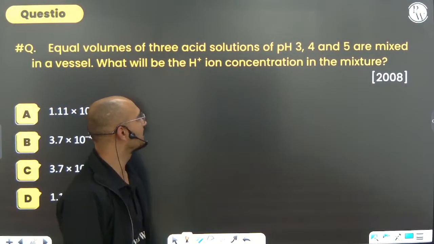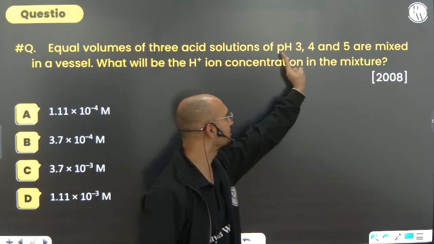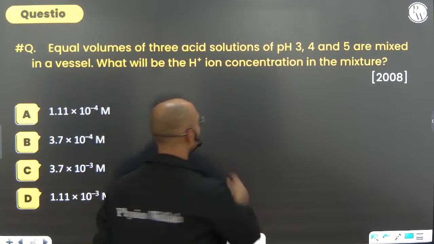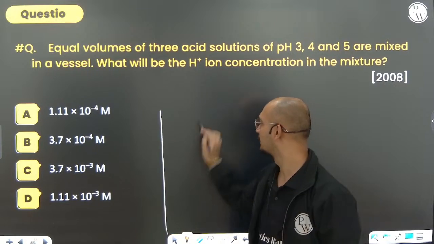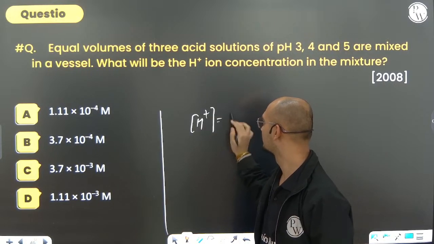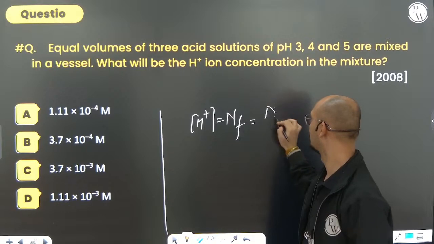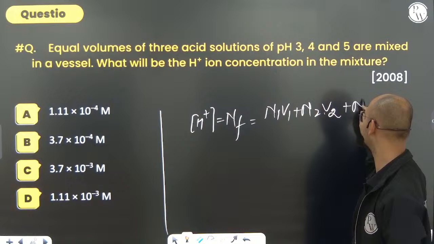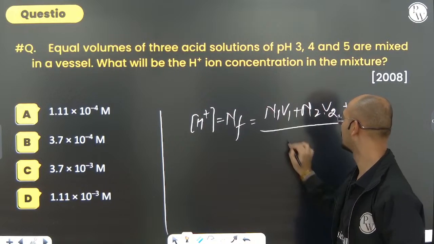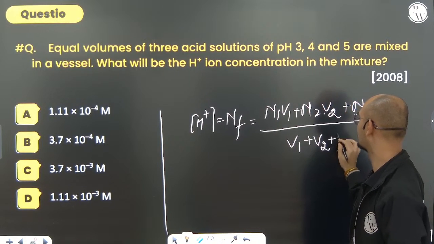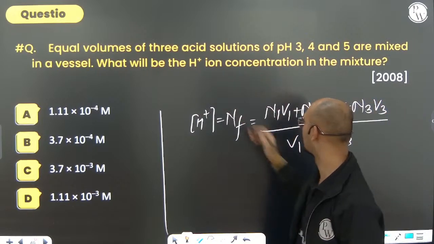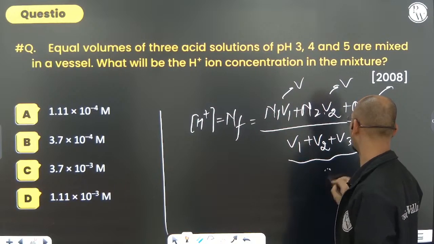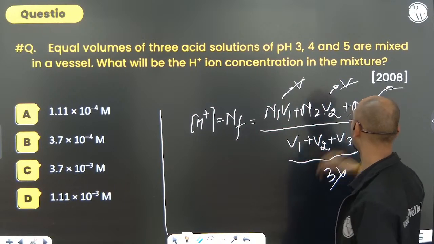Equal volumes of three acid solutions with pH equal to 3, 4 and 5 are mixed together. What will be the H ion concentration? These are directly acids. The H ion concentration, that is N final, will be equal to N1 V1 plus N2 V2 plus N3 V3 divided by V1 plus V2 plus V3. Because it says equal volumes, all the volumes are V, so 3V, and V cancels.